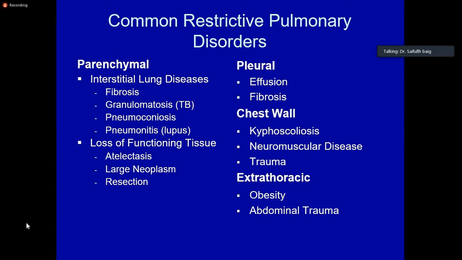Then there are occupational lung diseases like silicosis and pneumoconiosis. Then there are certain miscellaneous groups like sarcoidosis. Then there are many other conditions listed over here. They all give you a reading of restrictive airway disease. All right, but you don't have to remember them right now.